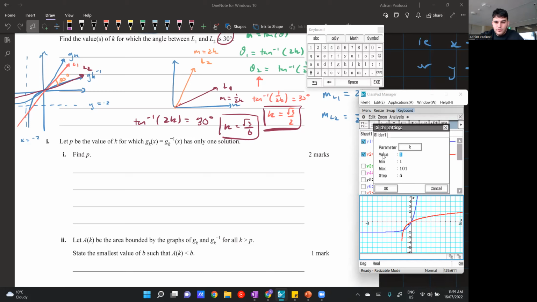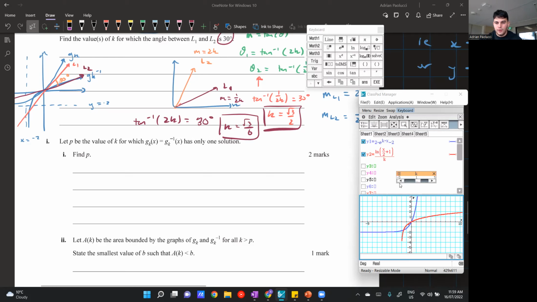You can change the settings of the slider. I could change the current value, which is just the value it's on. I can change the minimum and the maximum, and also the step size. So I'll just change it from -5 to 5, arbitrarily. The reason I've chosen a negative and a positive number is because I want to encapsulate the negative and positive range, because before starting this question I have no idea what value of K one solution lies on. So I want to test it and then shrink down my range.